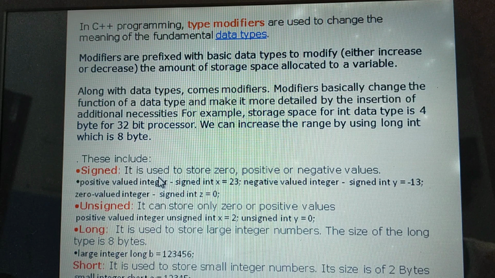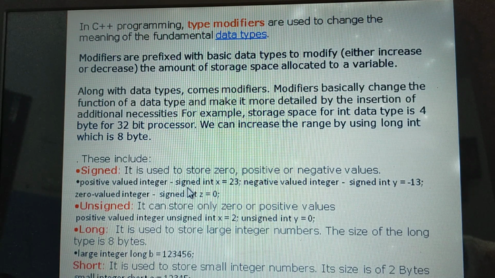What is the difference between signed and unsigned? Unsigned numbers contain just 0 or positive values. Using the modifier unsigned, it can store only 0 or positive values. But if you use the modifier signed, we can store 0, positive or negative values. That is the difference between signed and unsigned. Both modifiers occupy 2 bytes.